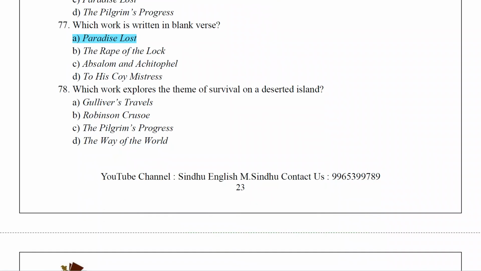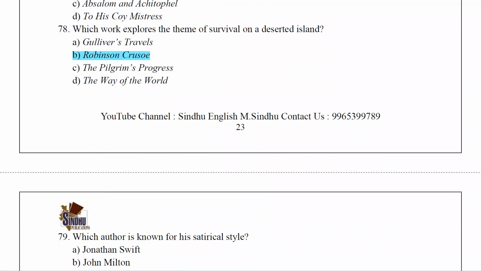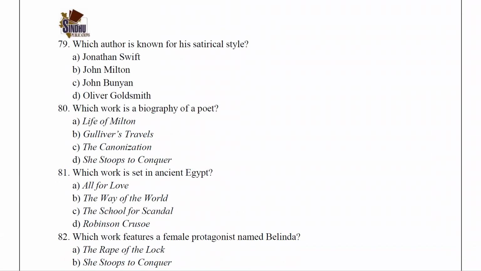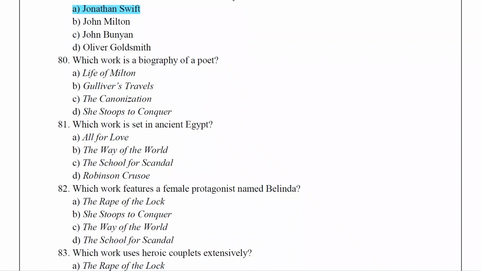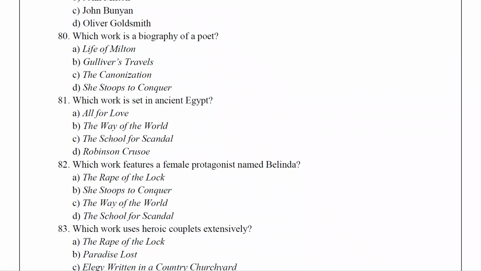Which work explores the theme of survival on a deserted island? The answer is Robinson Crusoe. Which author is known for his satirical style? Jonathan Swift. Which work is a biography of a poet? The answer is Life of Milton.